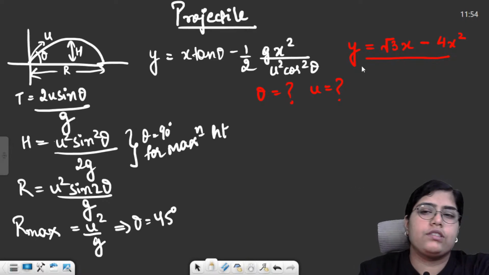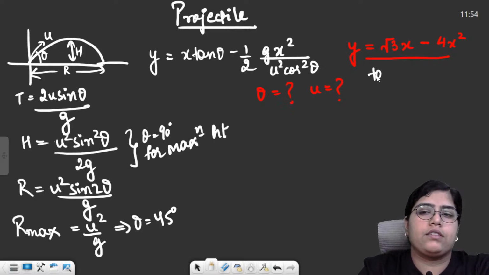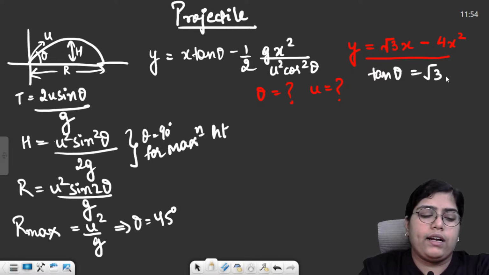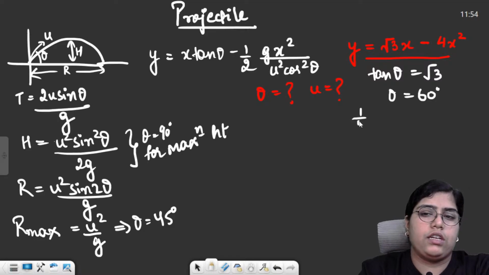What you need to do is just compare it with the general equation. The coefficient of x is tan theta, that means tan theta is equal to root 3. The value of tan is root 3 at an angle of 60 degrees. So theta comes out to be 60. Then the coefficient of x square is 4 over here, and in your general equation it is half g upon u square cos square theta.